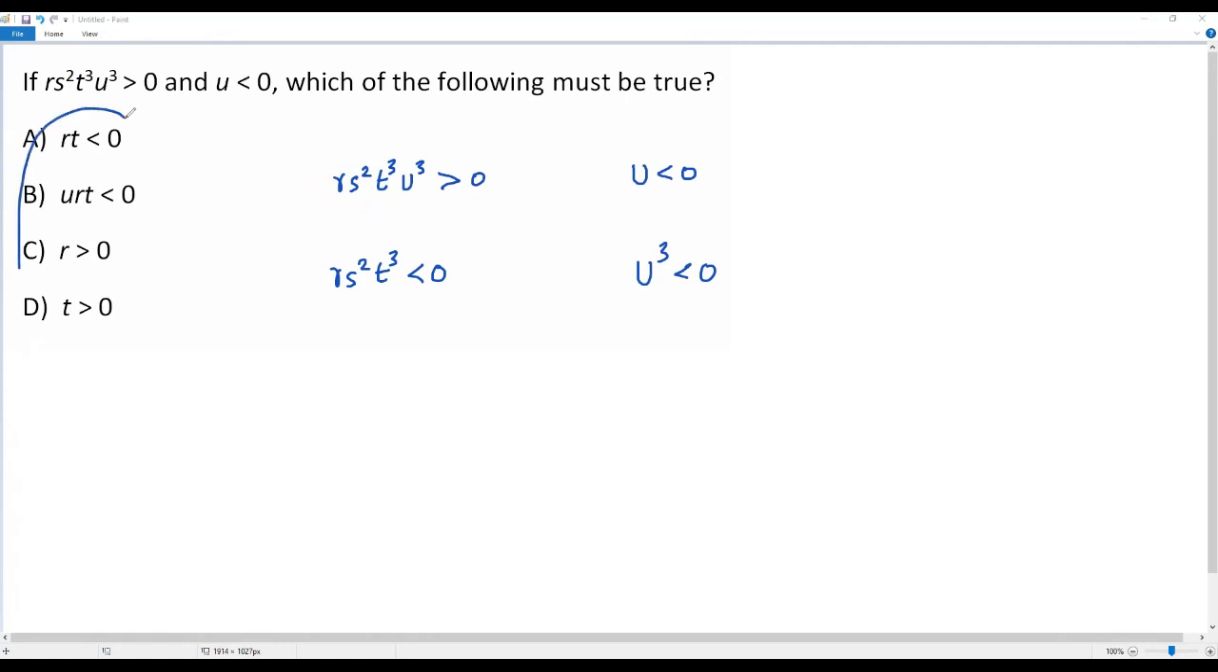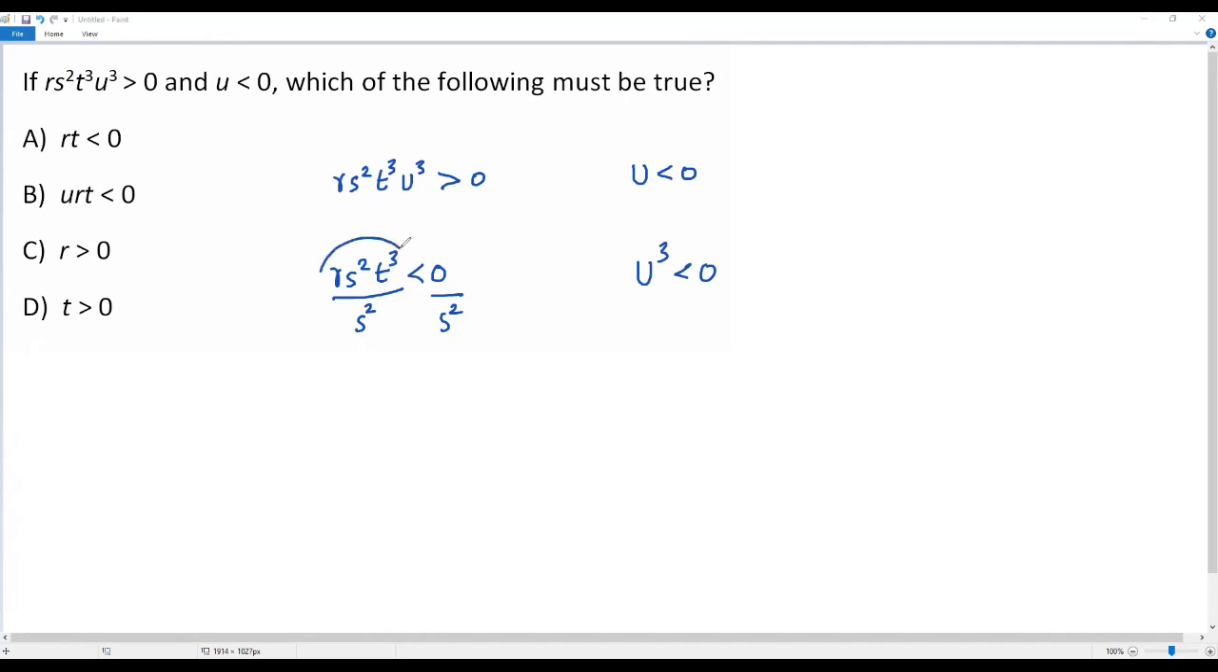Okay, when I go over the answer choices here, I don't find s in any of the answer choices. So now what we can do is try to get rid of this s in this inequality. For that we have to divide both sides of this inequality by s squared. And also this s squared is a positive value because of the even exponent. Whatever value we have for s, whether positive or negative, since we have an even exponent for s, this s squared is positive.